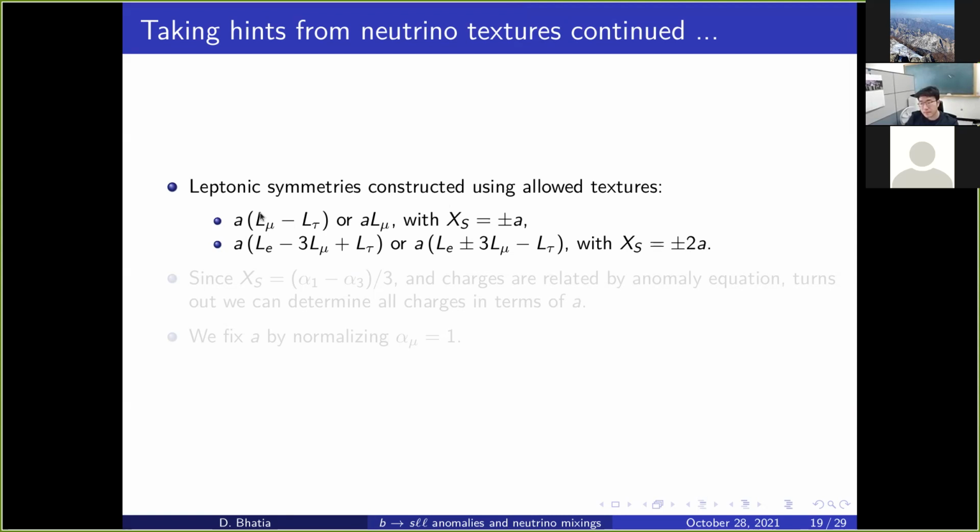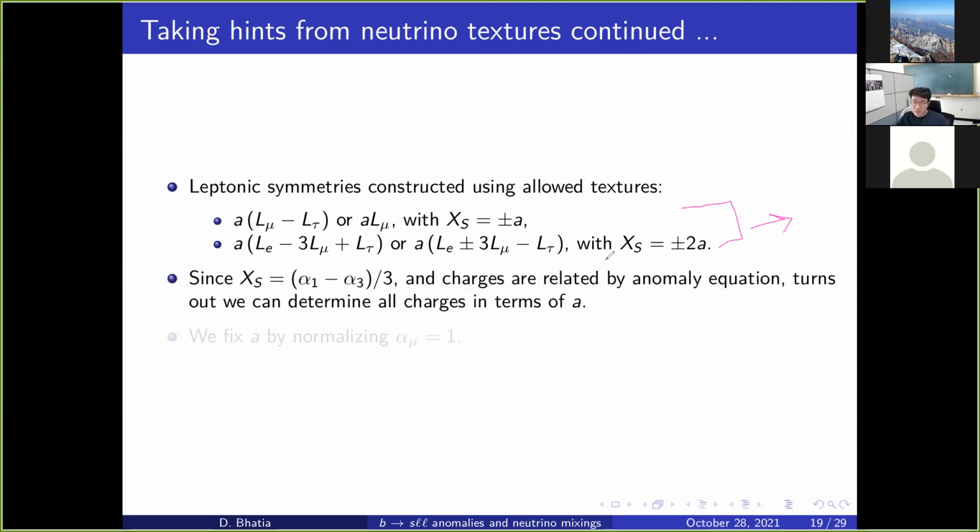So here A is some overall multiplying factor. So if A is 1, then the charge of excess is plus minus 1. If A is 2, it's plus minus 2. So sort of it scales. Okay, so we now know what are the combinations which are possible from the leptonic combinations, right?